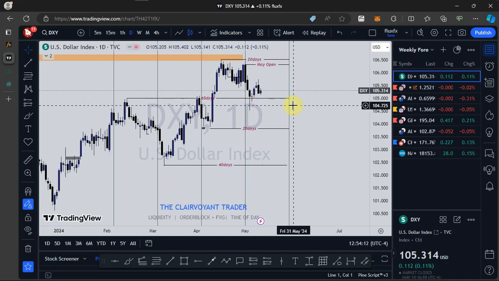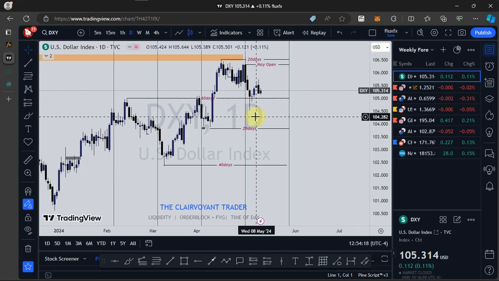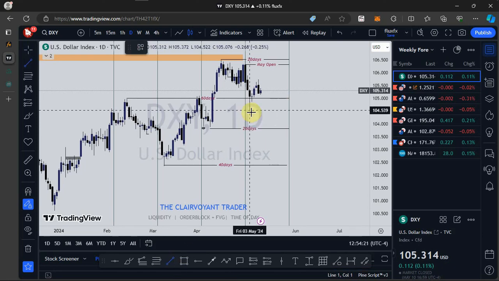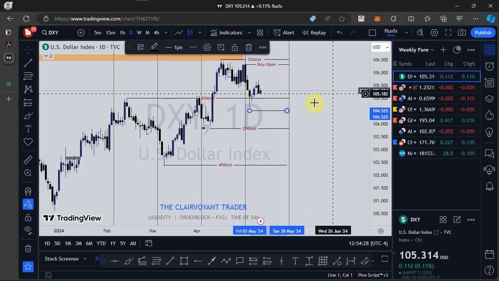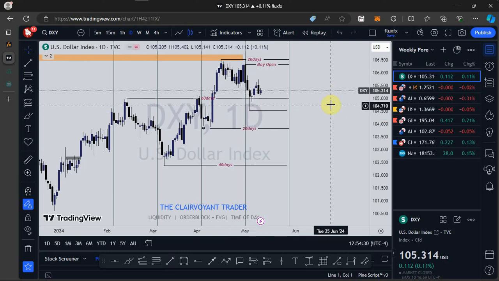The only thing that will change my bias, or my bullish stance for the dollar index, is if price takes out this swing low right here. If price takes out this swing low and closes below it, that is where I'll begin to look at a change in my bullish stance so far as the dollar index is concerned.